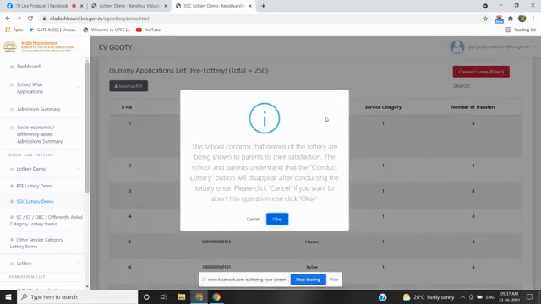See, again one pop-up information will be displayed here. The school confirms that demos of the lottery are being shown to the parents to their satisfaction. The school and the parents understand that conduct lottery button will disappear after conducting the lottery once. Please click cancel if you want to abort this operation, else click OK. So I am clicking on OK, and the changes you can observe now.